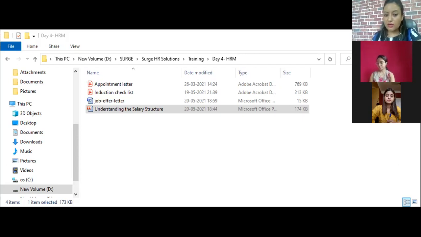Okay. So CTC, cost to the company, will include your net take home salary. Whatever you get in hand after the deductions and everything, the amount that credits to your account or however they pay you, that is called net take home salary. In the offer letter of a person, it will be mentioned as CTC.